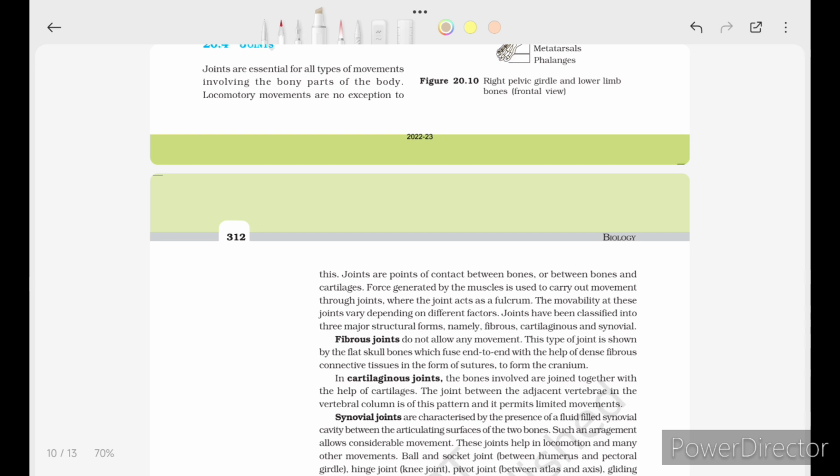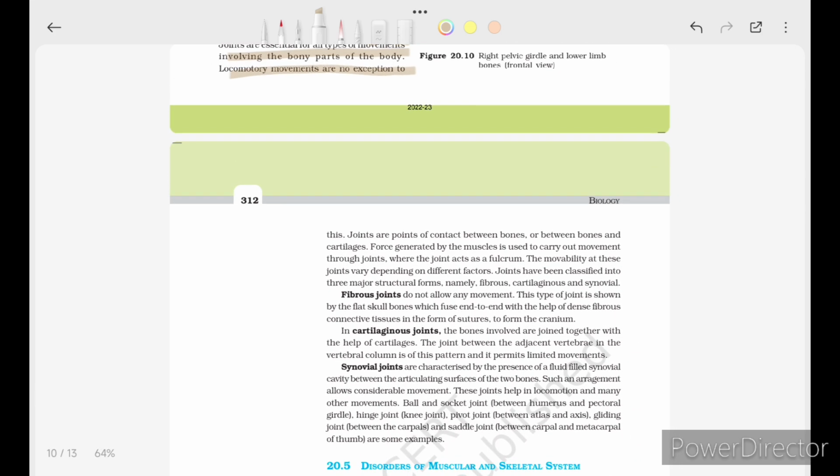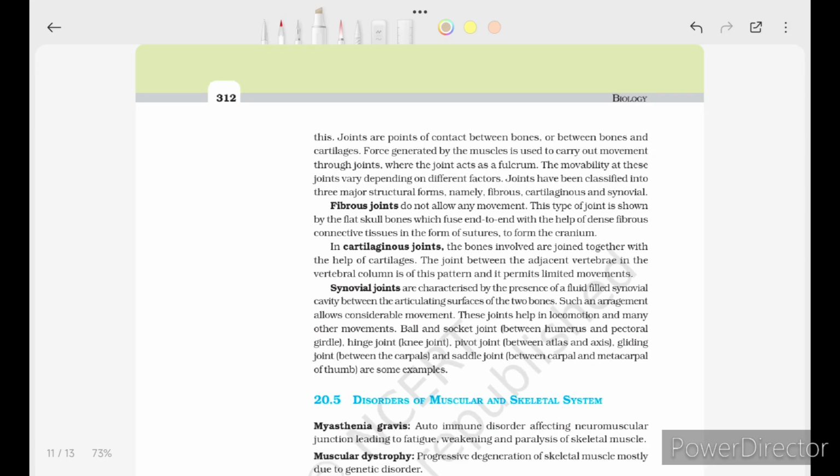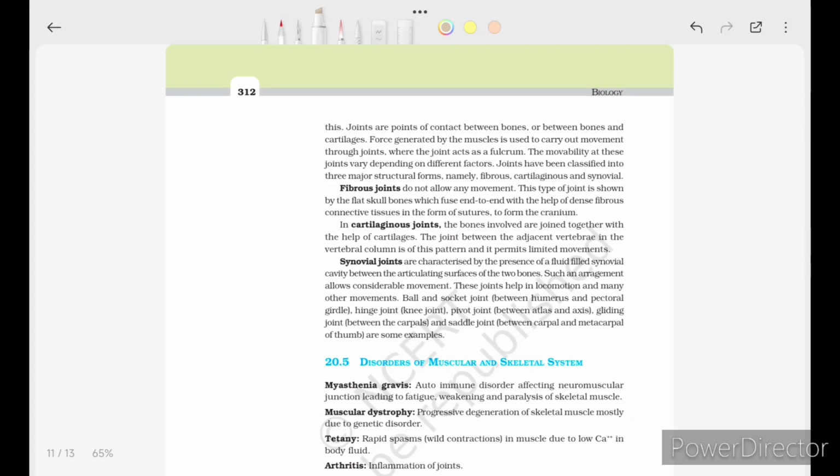Joints are essential for all types of movement involving the bony parts of the body. Locomotion is no exception to this. Joints are points of contact between bones or between bones and cartilage. Force generated by the muscle is used to carry out the movement through joints, where the joints act as the fulcrum. The movability at these joints varies depending on different factors. Joints have been classified into three major structural forms, namely fibrous, cartilaginous, and synovial.